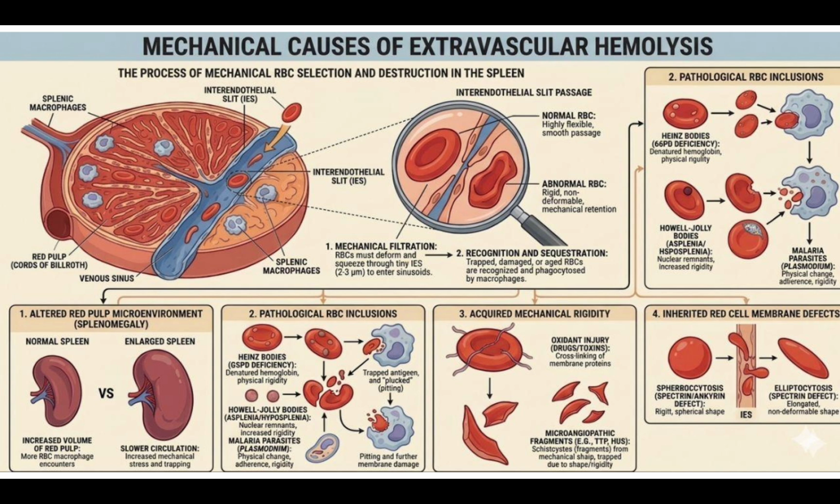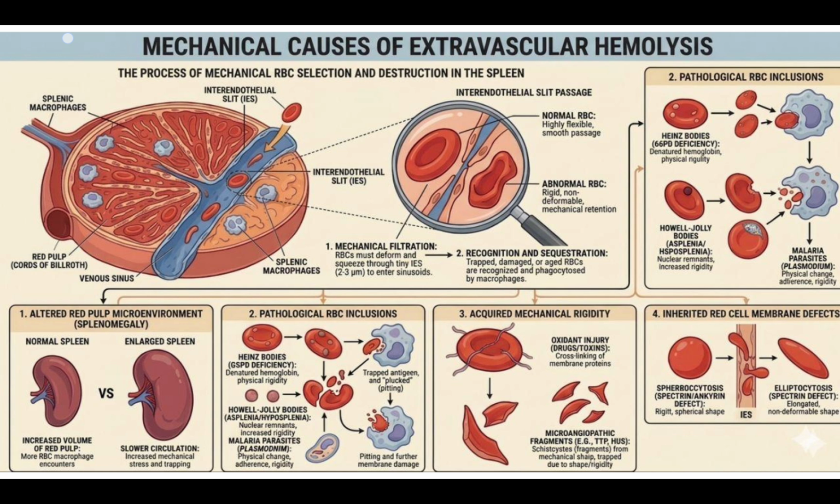The mechanical causes of extravascular hemolysis include the altered red pulp microenvironment in the spleen that ultimately leads to an enlarged spleen, that is splenomegaly, and there are pathologic RBC inclusions like Heinz bodies. We also know about Howell-Jolly bodies, and we also know about Plasmodium formation in case of malaria disease. Those all lead to hemolysis.